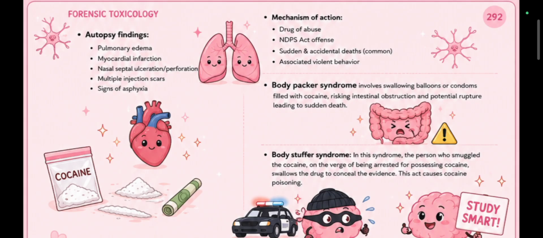And the second one is body stuffer syndrome. In this syndrome, the person who smuggled the cocaine, on the verge of being arrested for possessing cocaine, swallows the drug to conceal the evidence. This act causes cocaine poisoning. In body packer syndrome, the smuggler already packs cocaine in his body. But in body stuffer syndrome, to protect himself from the arrest, the person tries to swallow the cocaine entirely. He or she just stuffs the body with cocaine packs. That is nothing but body stuffer syndrome and body packer syndrome.